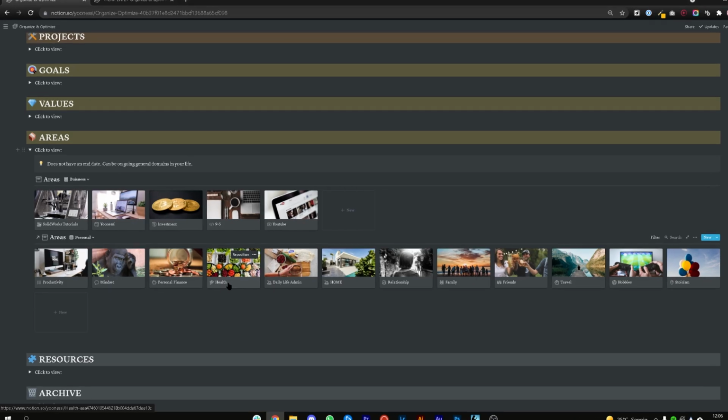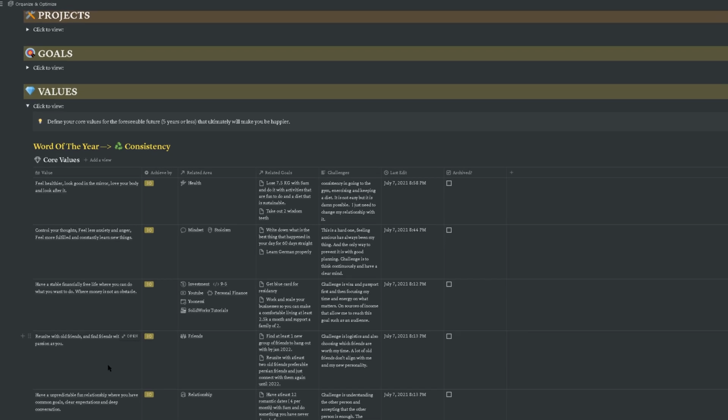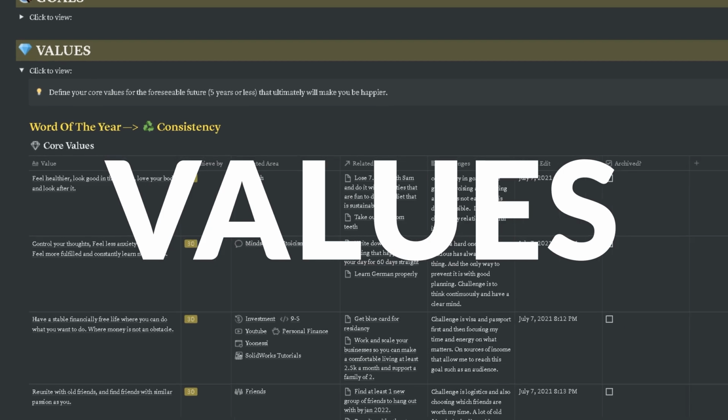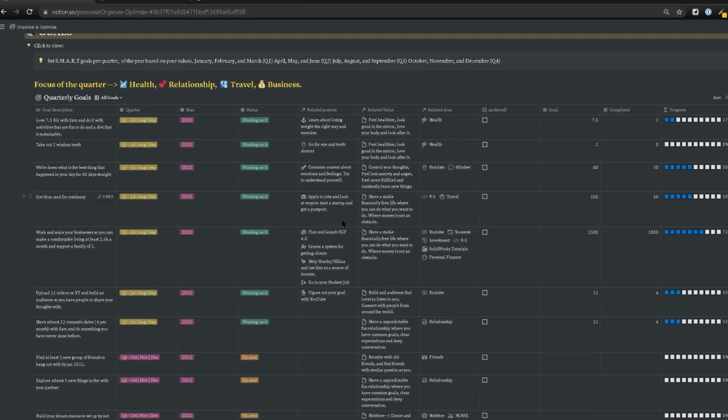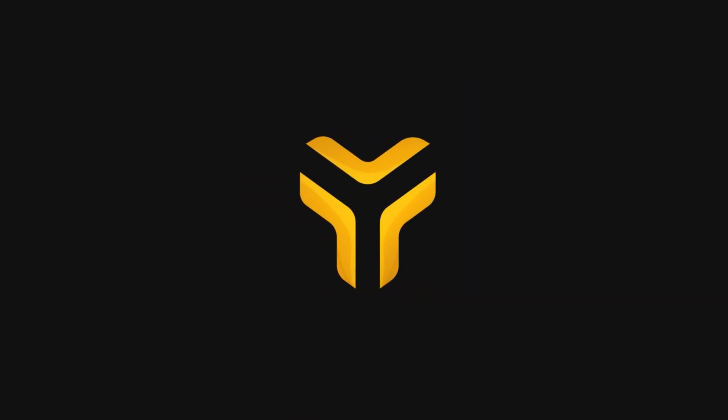These 3 sections each have a single database in them, and this should tell you what big areas you have in your life, and what is really important in those areas for you, which become your values. And then based on those values, I will teach you how you can set particular measurable goals that you can go and achieve in your next quarter or year or whatever. So without further ado, let's get into it.